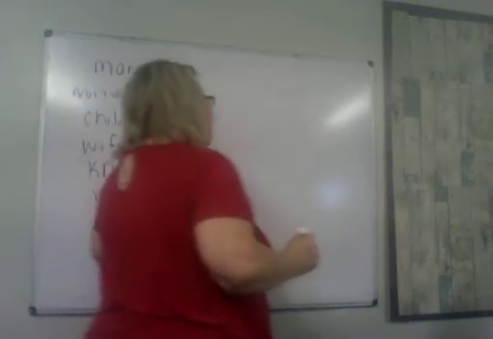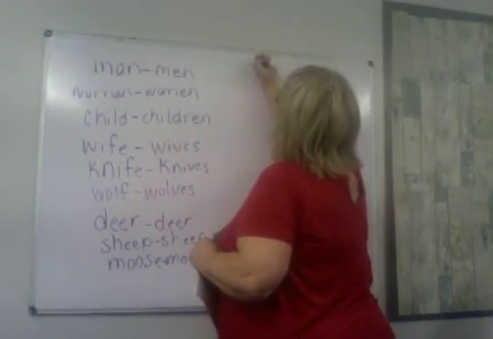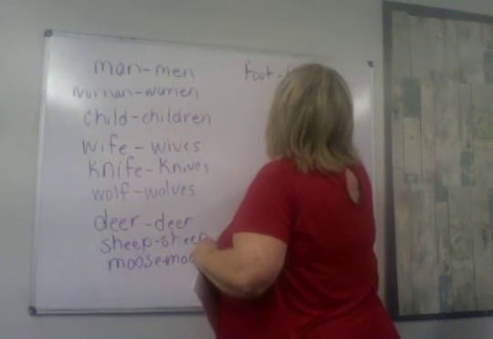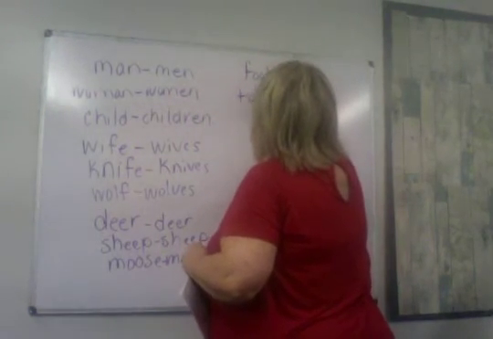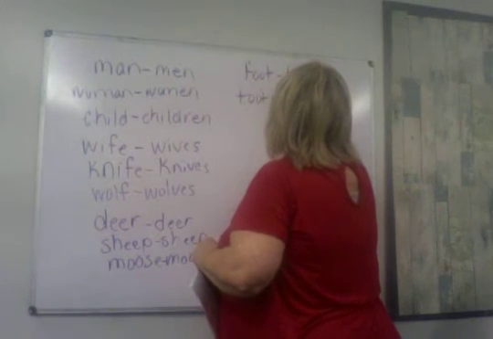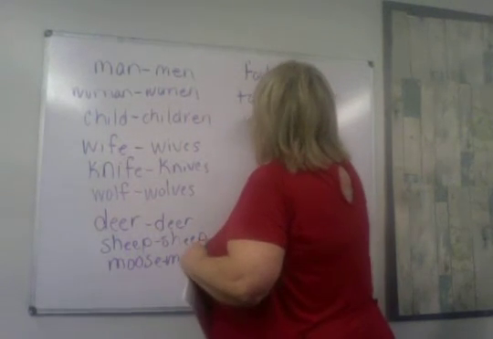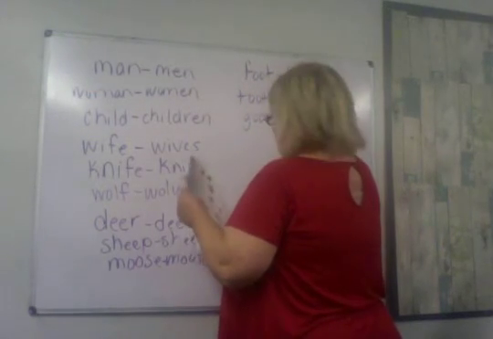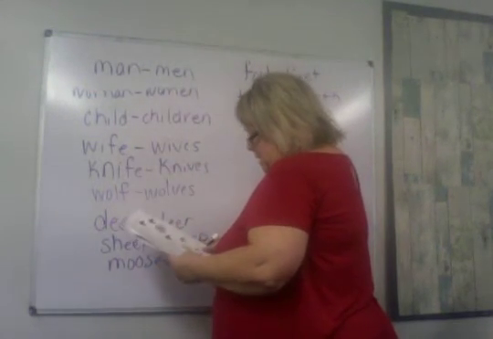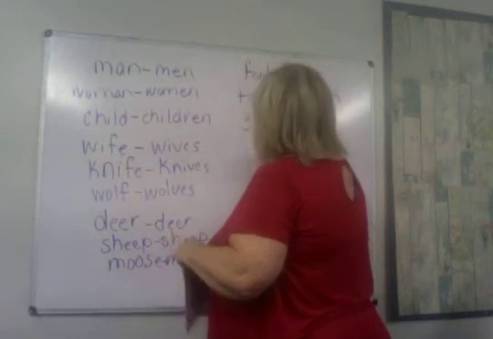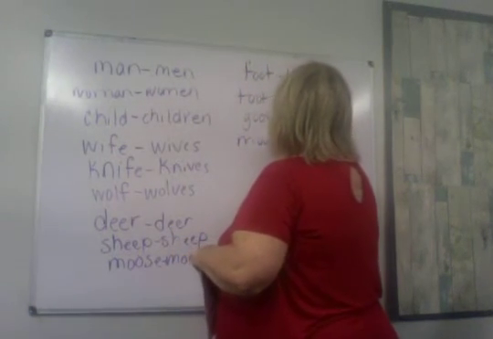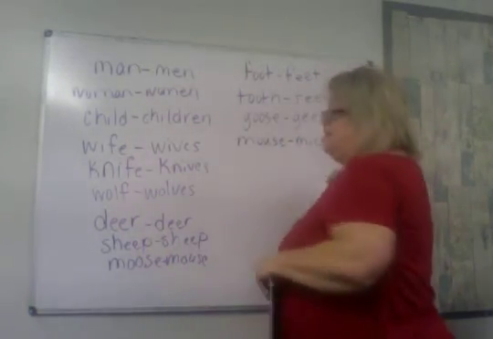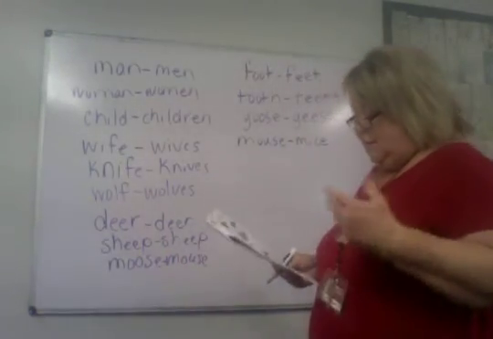And then we have those words that are spelled with a double O, like foot. The double O becomes a double E, or tooth, or goose. We have those. We have some that are like this. The word mouse becomes not 10 mouses, but 10 mice.